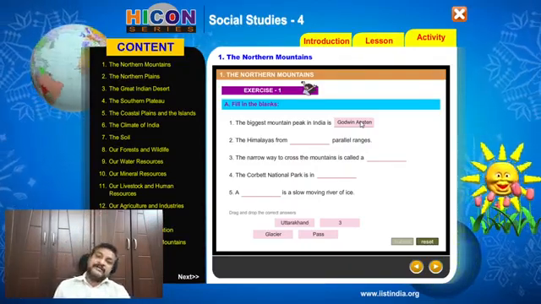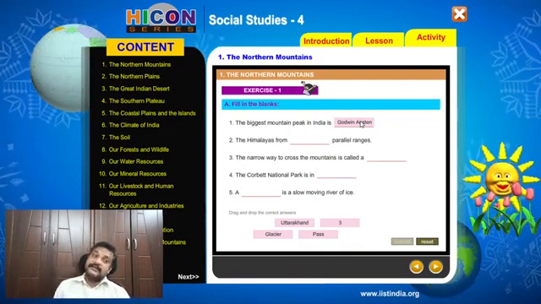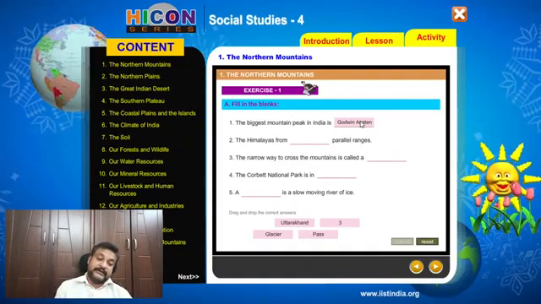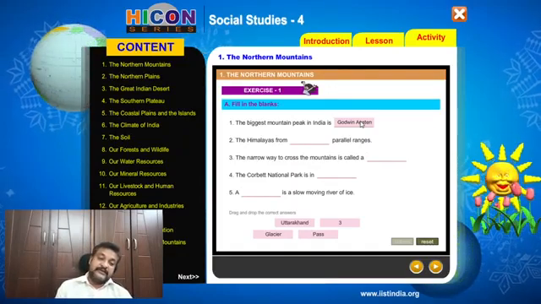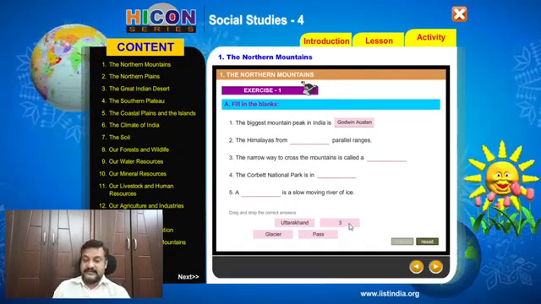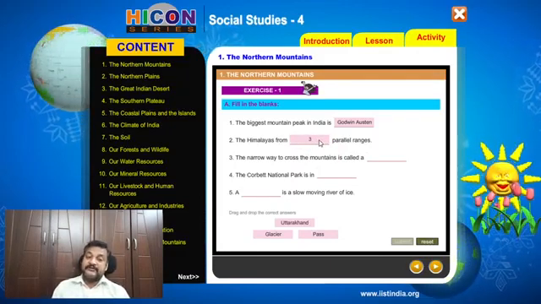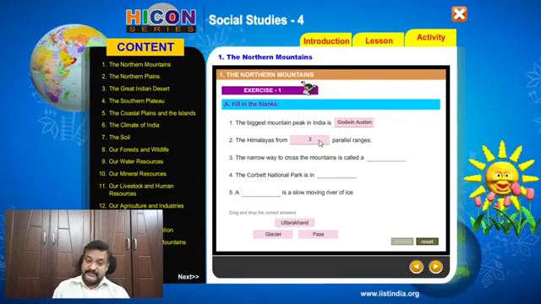The Greater Himalayas, Lower Himalayas and Lesser Himalayas. Remember? So how many are there? Yes, it's 3 parallel ranges. So the Himalayas form 3 parallel ranges.